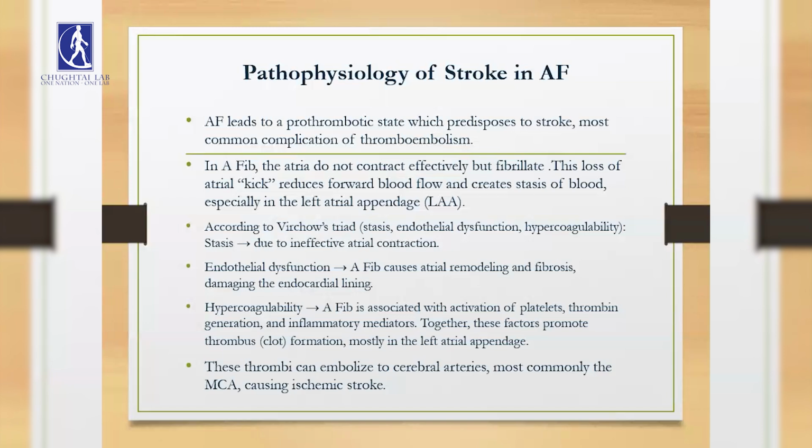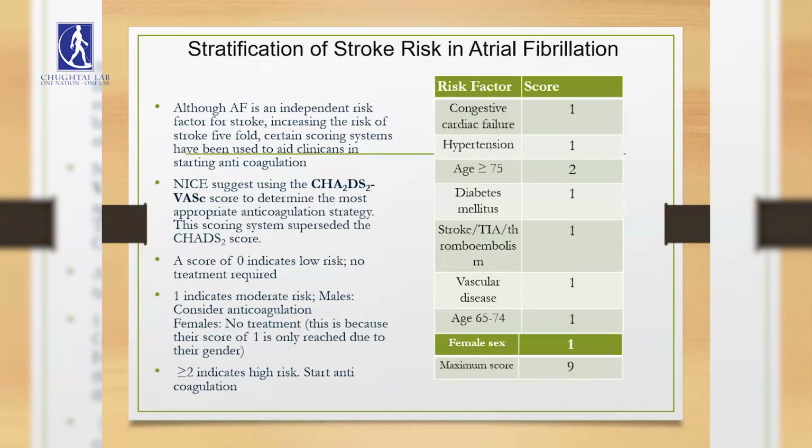Moving on to the pathophysiology of stroke, atrial fibrillation is a prothrombotic state, which predisposes to stroke, which is the most common complication. In itself, it causes stasis, endothelial dysfunction, and hypercoagulability, which is the Virchow's triad leading to thrombus formation, and this thrombus can then embolize to the cerebral artery, most commonly the middle cerebral artery, causing ischemic stroke.